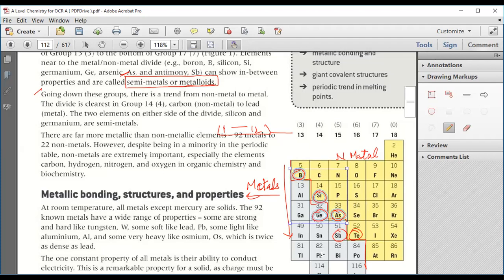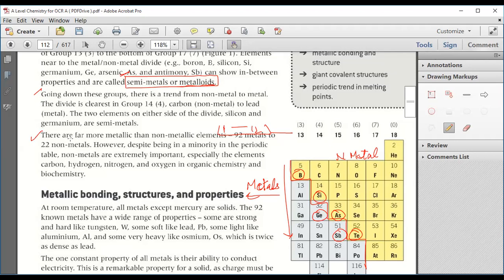The last ones, tin and lead, are considered metals. So silicon and germanium separate non-metals and metals in one group. Got it? Clear?